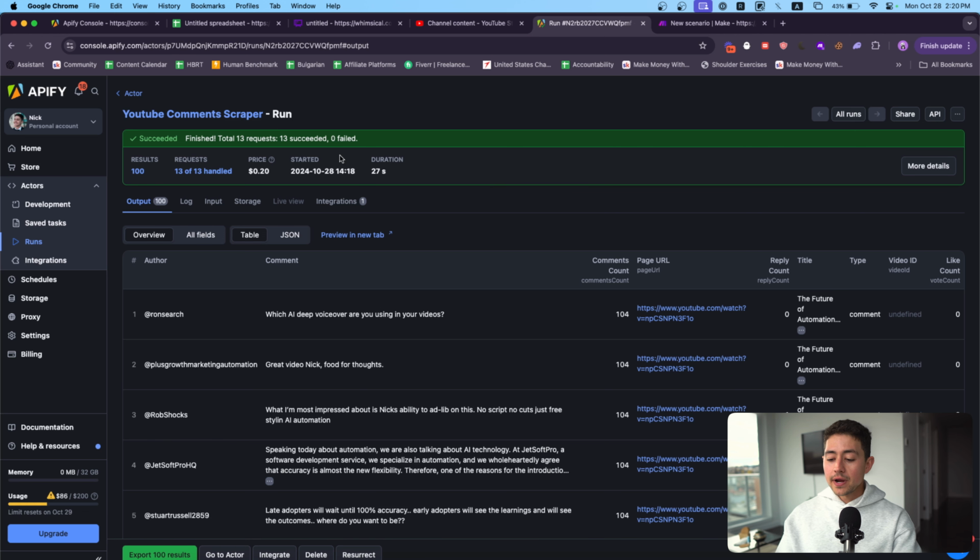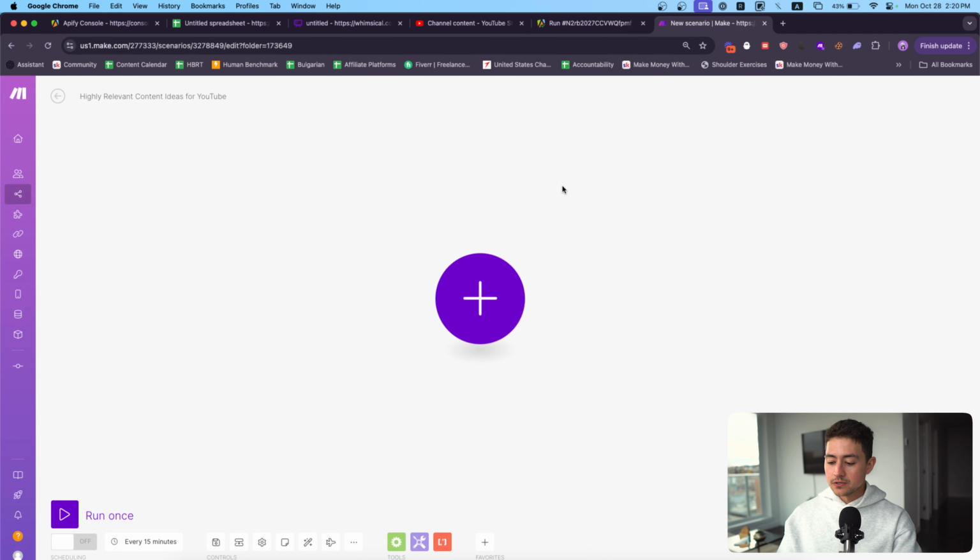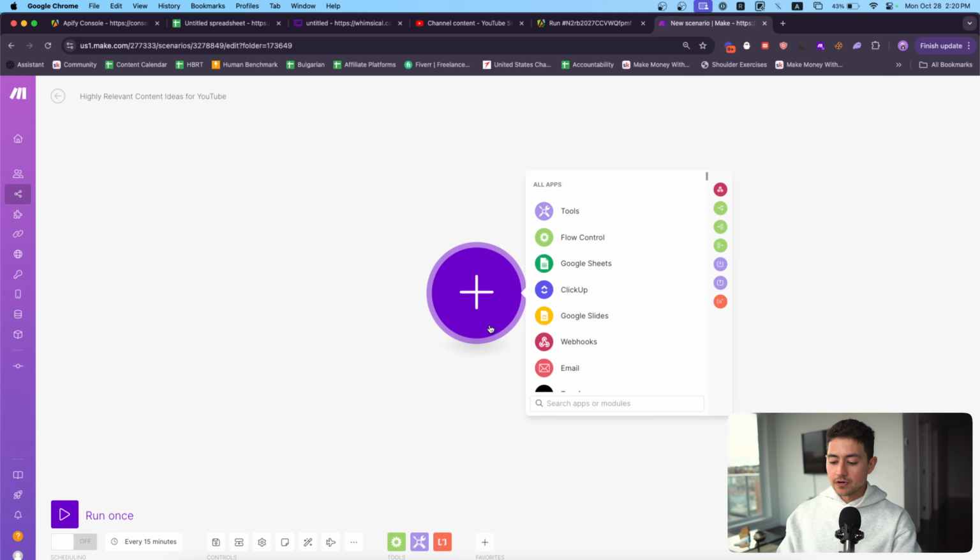So great. Now that we've figured out how Apify works, what we need to do is go into Make.com. We basically need to find a way to extract this run. So the way that I'm going to set the system up is I'm actually going to trigger it in Apify, and I'm not going to trigger it all the time. I'm just going to trigger it whenever I need content ideas. So maybe once a week or something. And then whenever it finishes, I'm going to build the flow in Make.com so it catches that completion, and then it grabs the data from it and then proceeds with the rest of our flow.